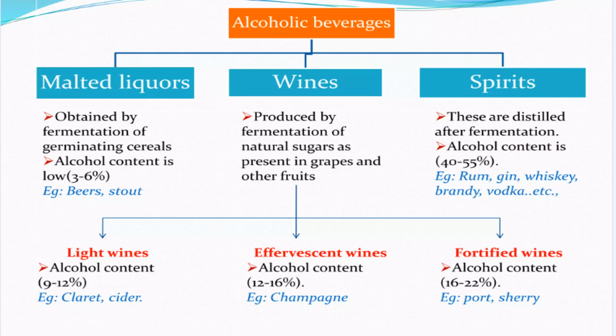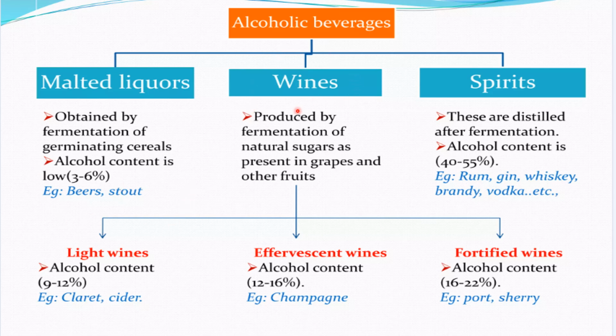Now, types of alcoholic beverages. There are three major types: malted liquors, wines, and spirits. Malted liquor is obtained from fermentation of germinating cereals. Alcohol content is low, 3 to 6%. Examples are beer and stout.